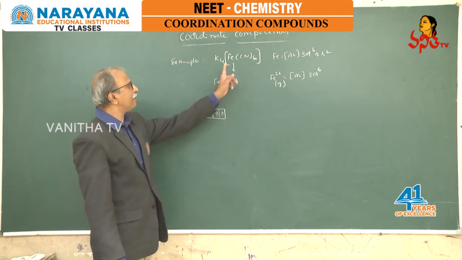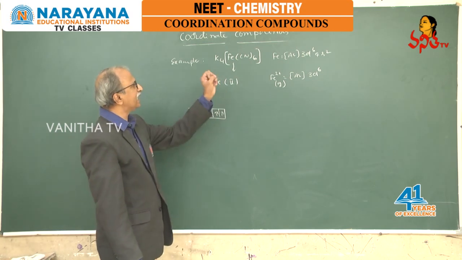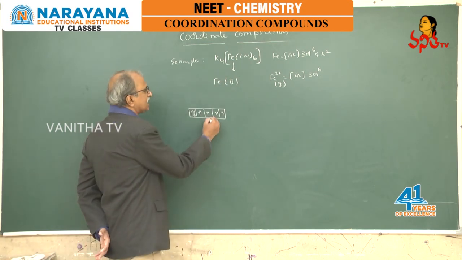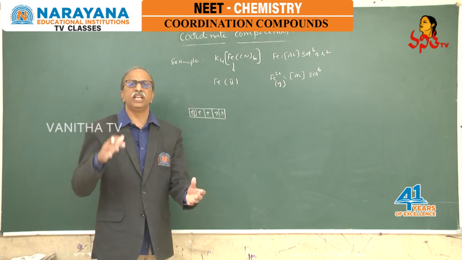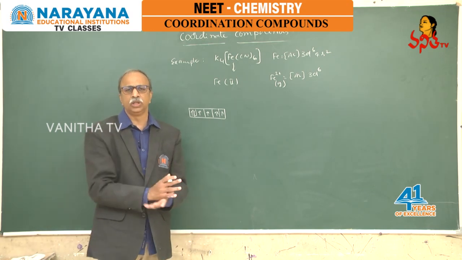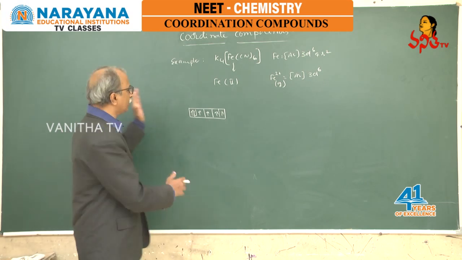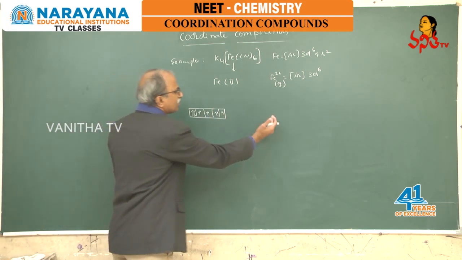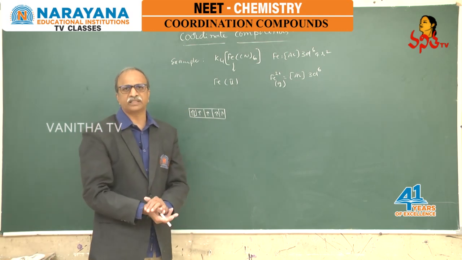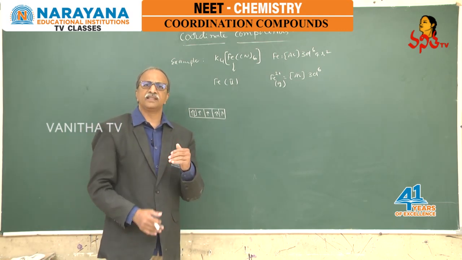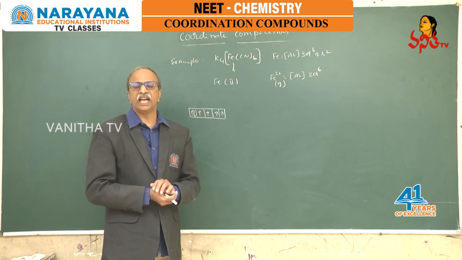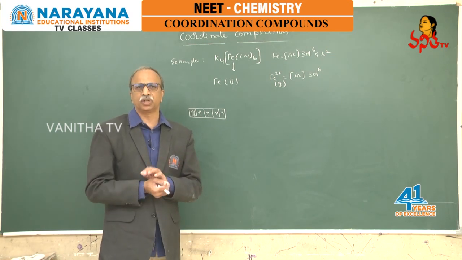But now, in the formation of Fe(CN)6, this is affected by whom? The CN minus ion. As I told you previously, these transition metals, when compared to s block elements, have smaller size, and the cation is still smaller in size, and they have more effective nuclear charge.